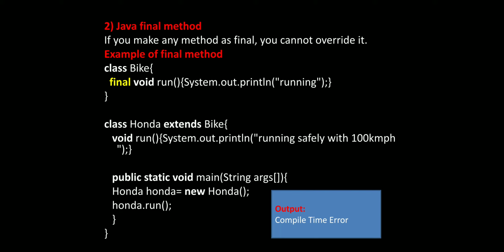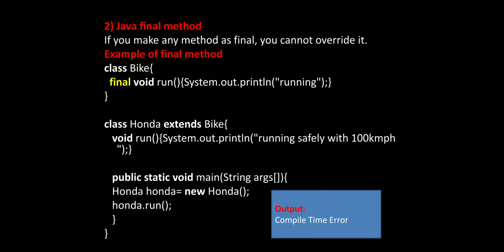Because if you make any method final, you cannot override the method. It means here in the bike class we write the run method, and in the Honda class we also write the run method. But in the bike class we initialize it with the final modifier, but in the Honda class we write a normal method. It means it cannot override a method if the method is final. It gives the compile time error.